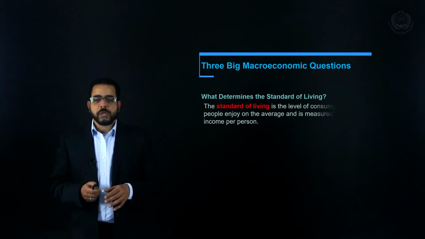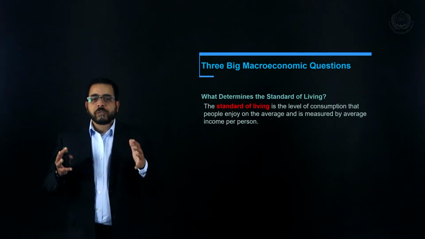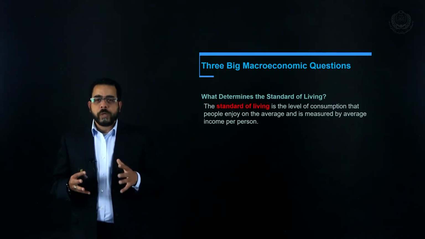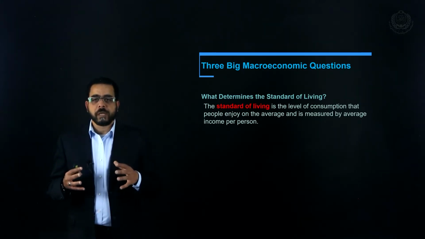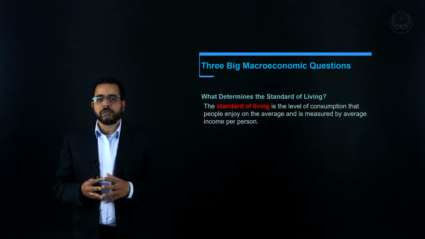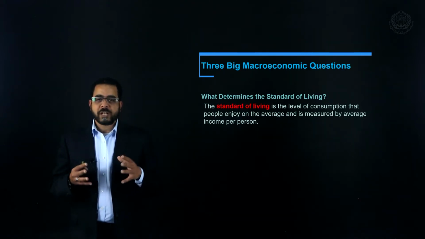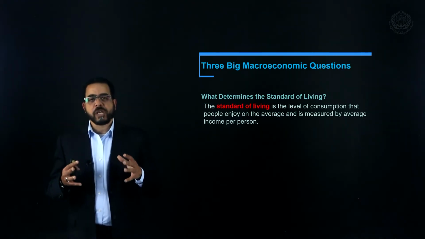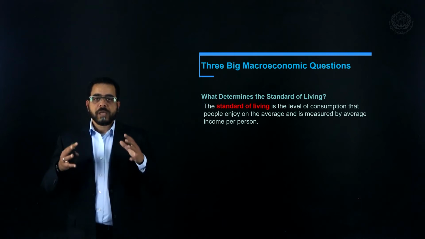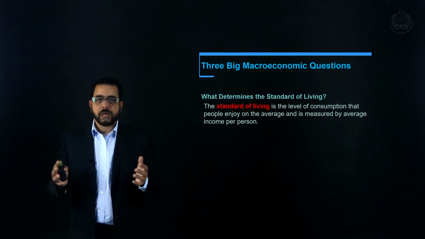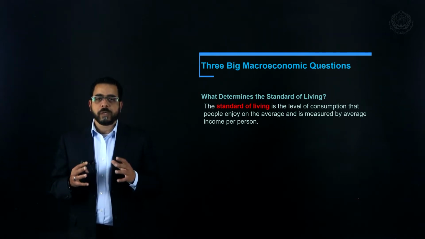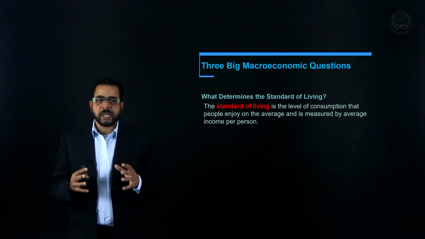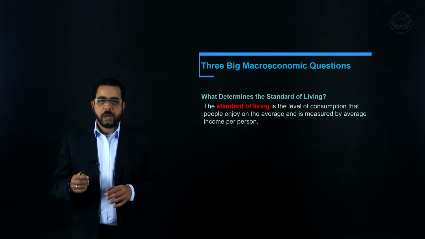In this question, we are trying to figure out when we call a country a rich country, when we call a country a middle income country, and when we call a country a poor country. This depends on the average income per person. If we take the total income of the country divided by the population of this country, we will end up with the average income per person.